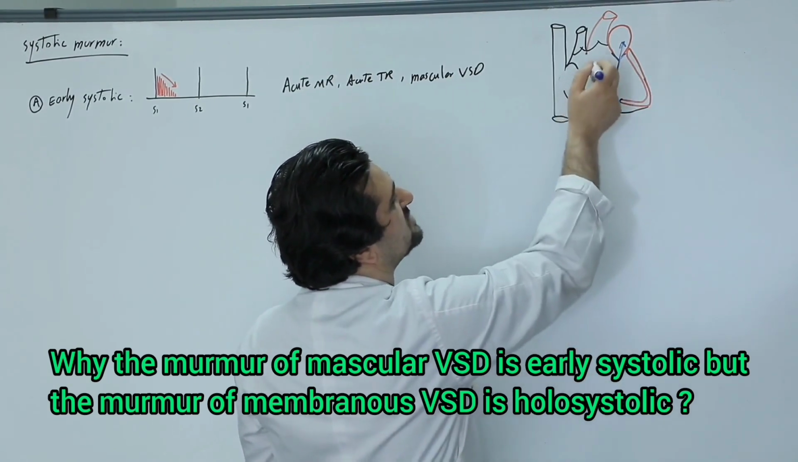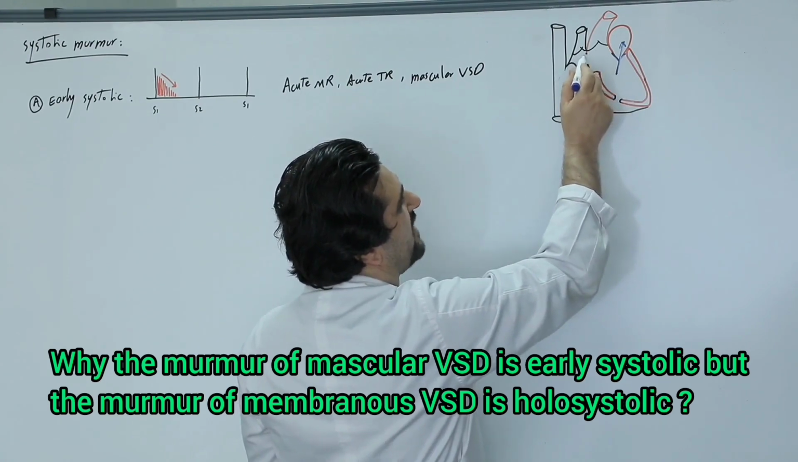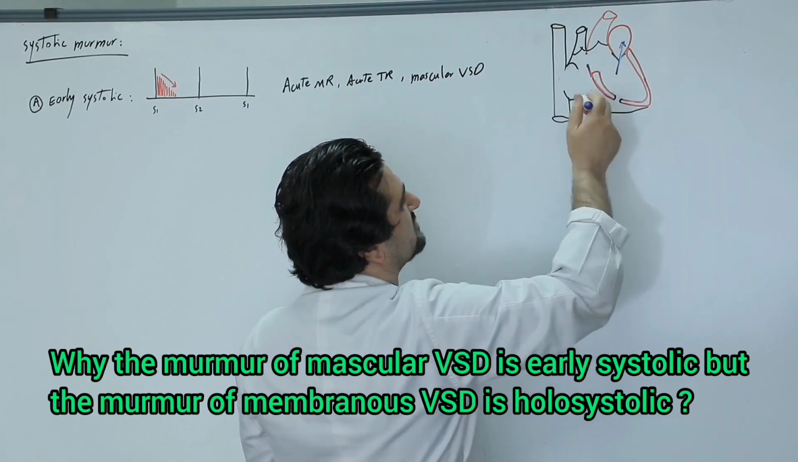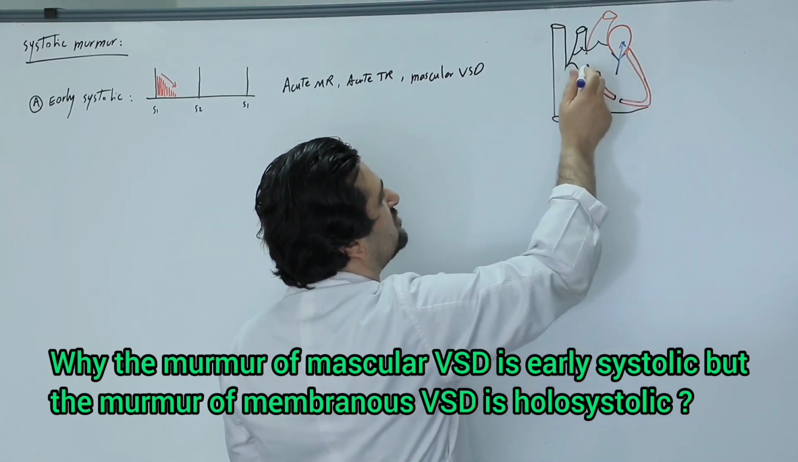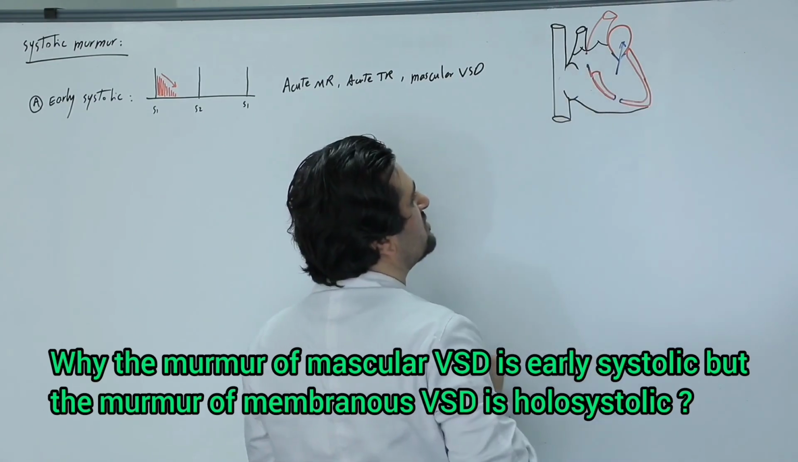But in patients with membranous VSD, since the defect is located in the membranous part and there is no muscle involved, even when the ventricles contract, the orifice and defect still remain. That's why a membranous VSD leads to a holosystolic murmur.